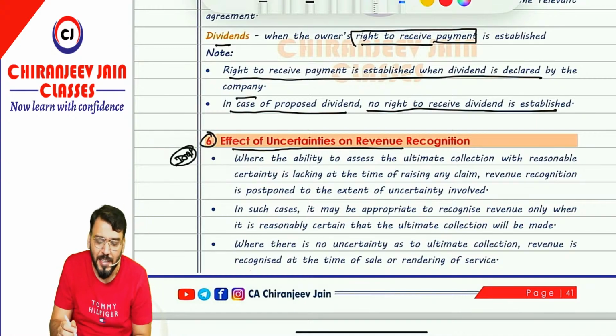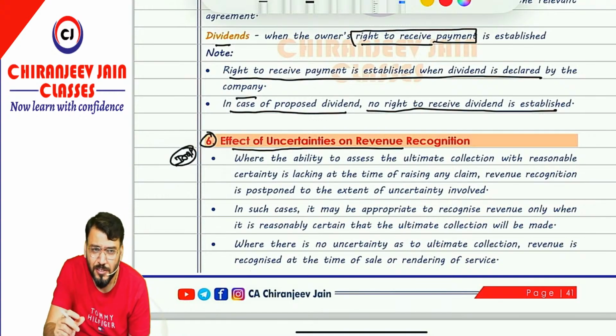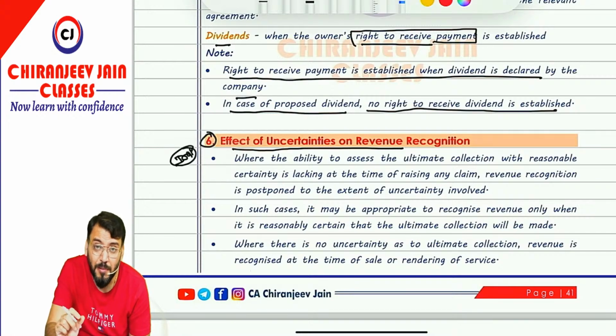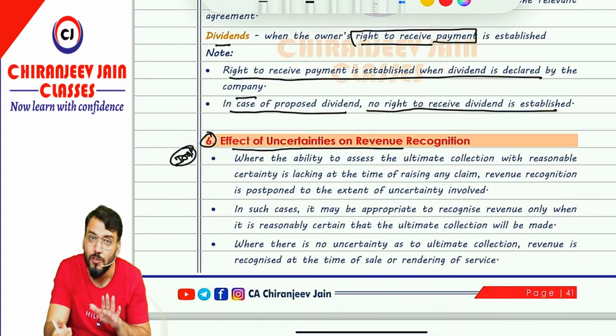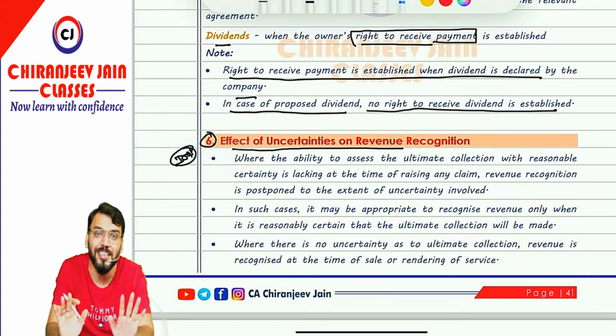What AS9 says is that when the sale of goods has been done or service has been performed, at that point of time, if there is any uncertainty regarding the collection of the amount, then we should not recognize the revenue at that point of time, and the revenue recognition should be postponed till that condition is satisfied.